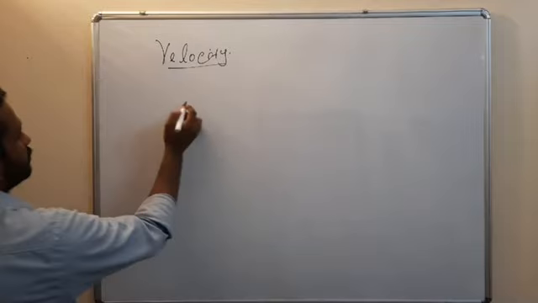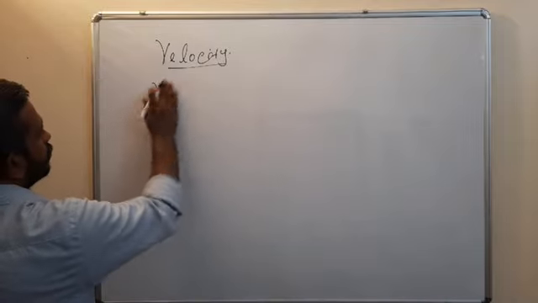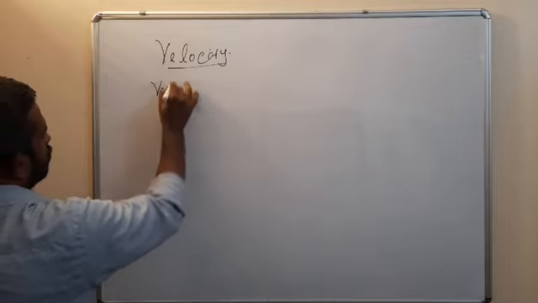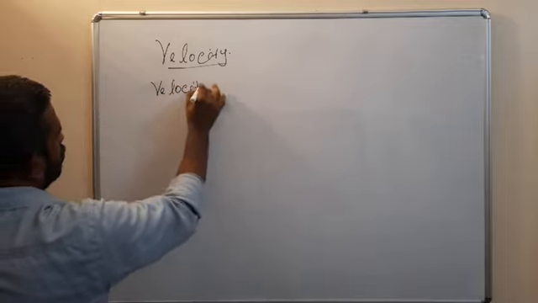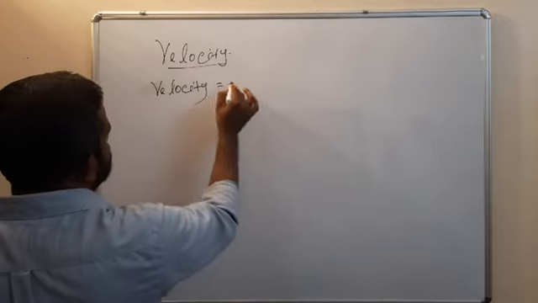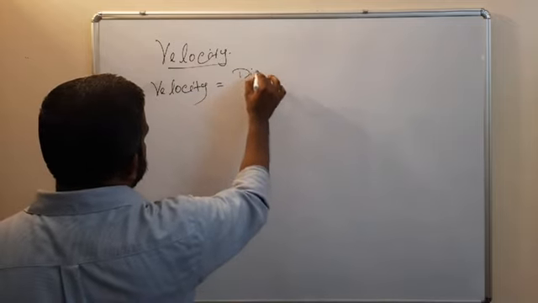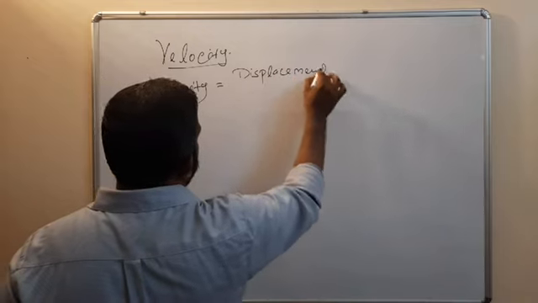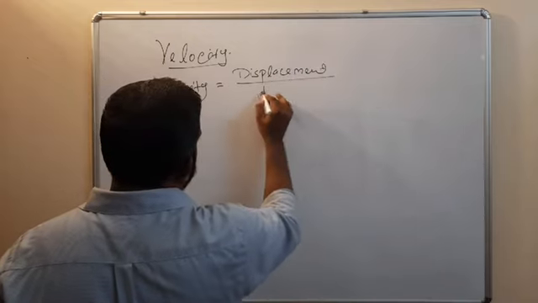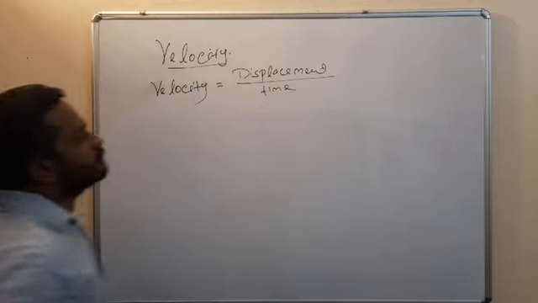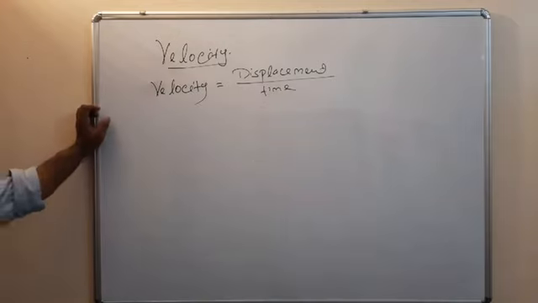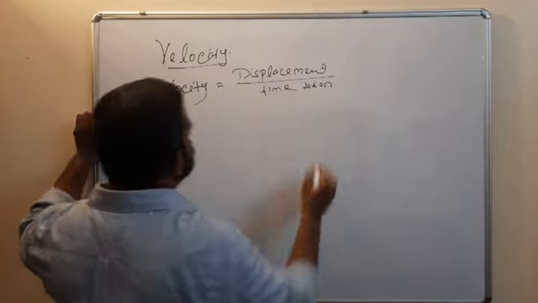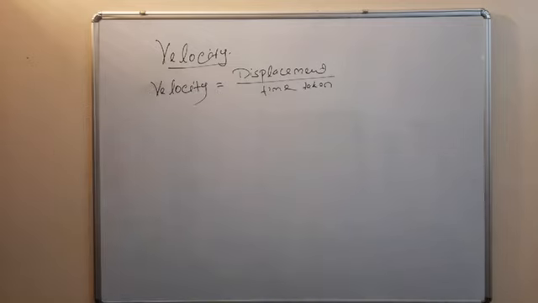So velocity is equal to displacement by time taken. So that is called velocity.